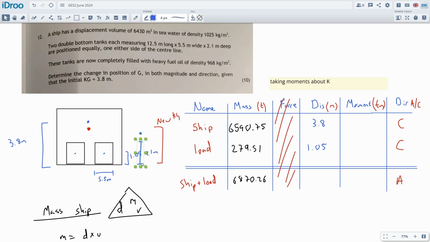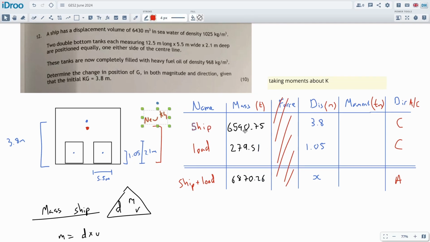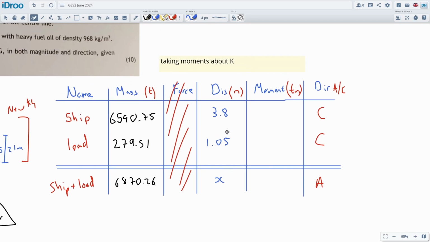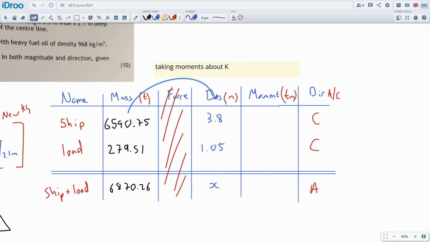Then the next bit is we're actually calculating the new center of gravity after the ship is loaded. So this is all the data we need to get from the diagram. Now we can get to work just solving the table. To calculate the moments, we're going to multiply the force, the mass, by the distance. We'll multiply these two columns together to get this one all the way down. Some of those numbers are quite easy, like this one is going to be 6870.26x, and the other ones are not easy.